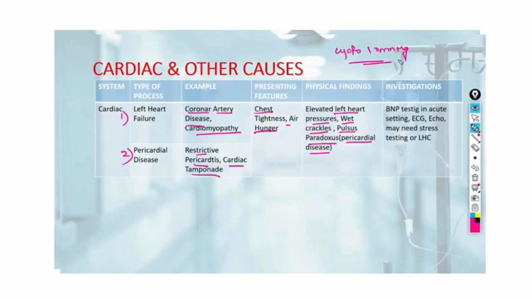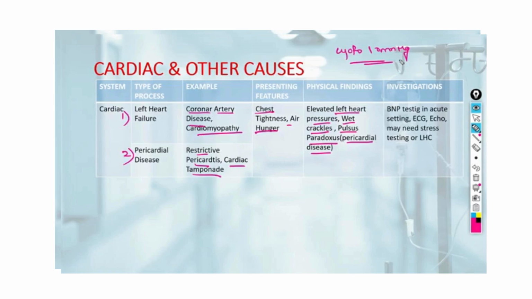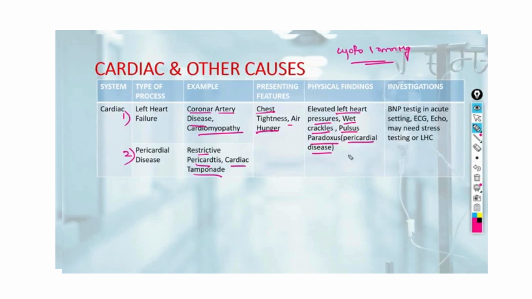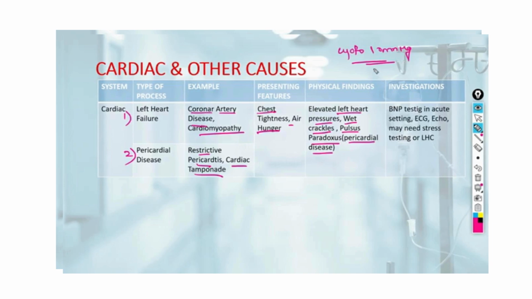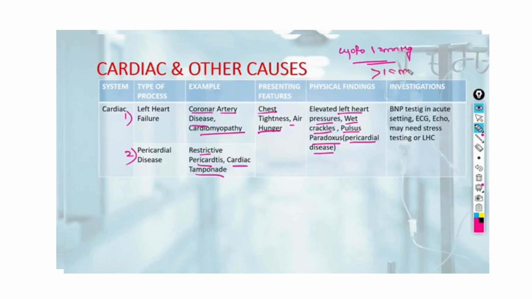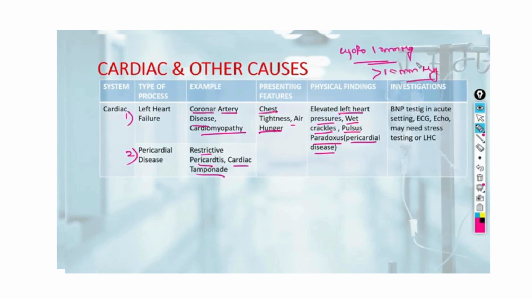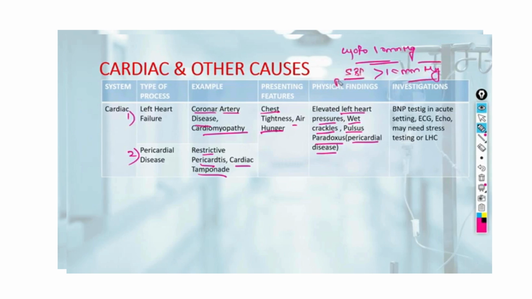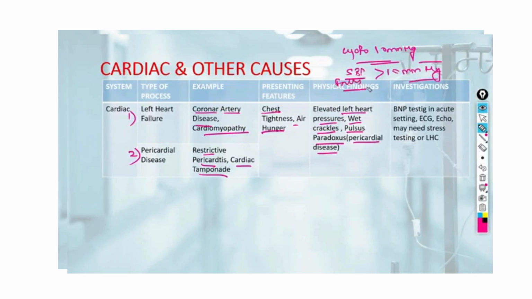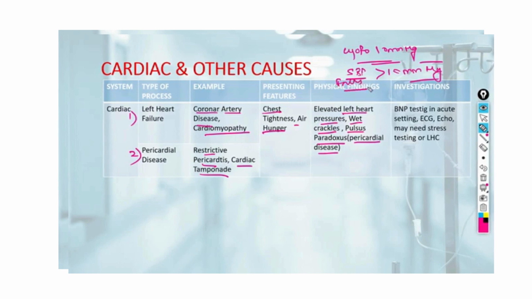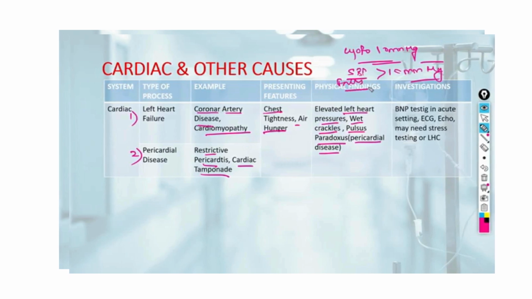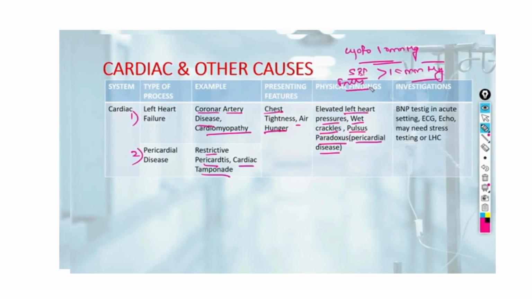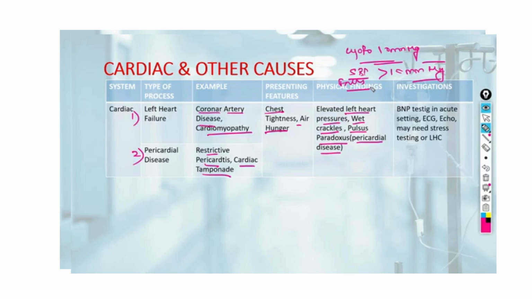But when the systolic BP falls more than 10 mm of mercury during inspiration, this is known as pulsus paradoxus, and it is seen in pericardial diseases, COPD, asthma.